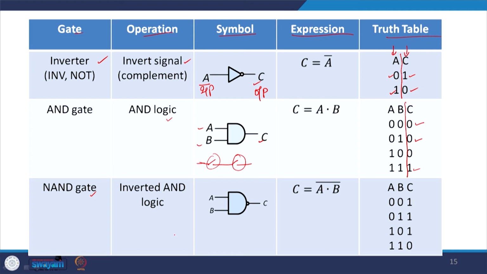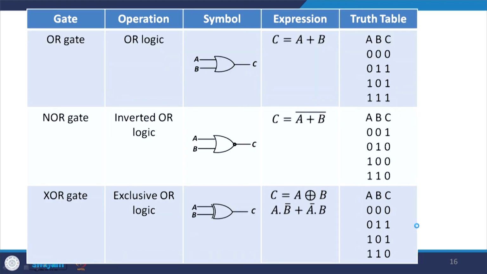Next is the NAND gate, and it is nothing but the inverted AND gate. Here the inversion is represented by putting a circle at the output, and in the expression we put a bar on top to represent the inversion. Whatever the AND output was has to be inverted. The AND output was 0, so inverted 1; 0, so inverted 1; 0, so inverted 1; and 1, so inverted 0. This is how the NAND gate is defined.